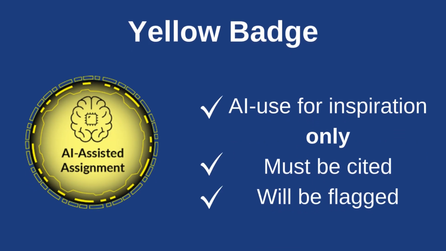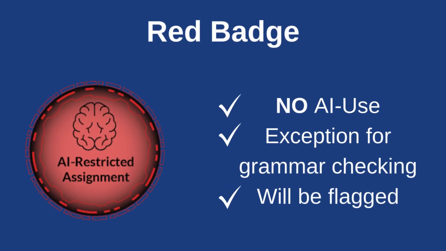The yellow badge shows that AI can be used for idea generation and inspiration. Any use of AI should be cited. Additional AI assistance is not allowed and will be flagged for your instructor. The red badge shows that AI should not be used for any part of the assignment. Basic tools for grammar checking can still be utilized, but additional AI assistance will be flagged for your instructor.